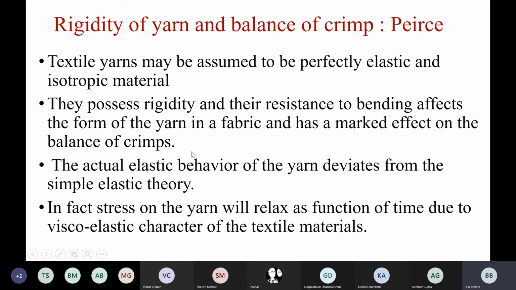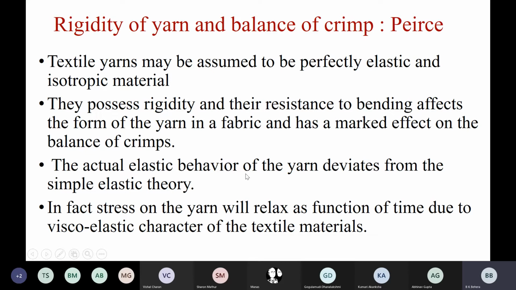At some point you will find a point of stabilization where there will be no further interchange of the crimp, and that is balance of crimp. We have a model for this, which will be discussed tomorrow. You will find what is called balance of crimps.